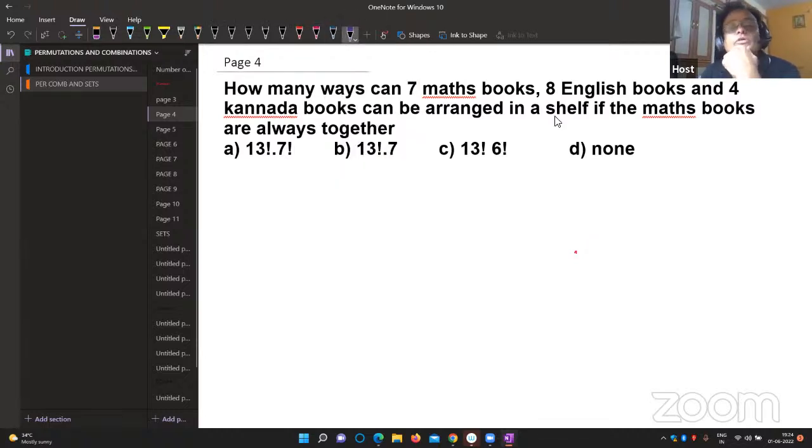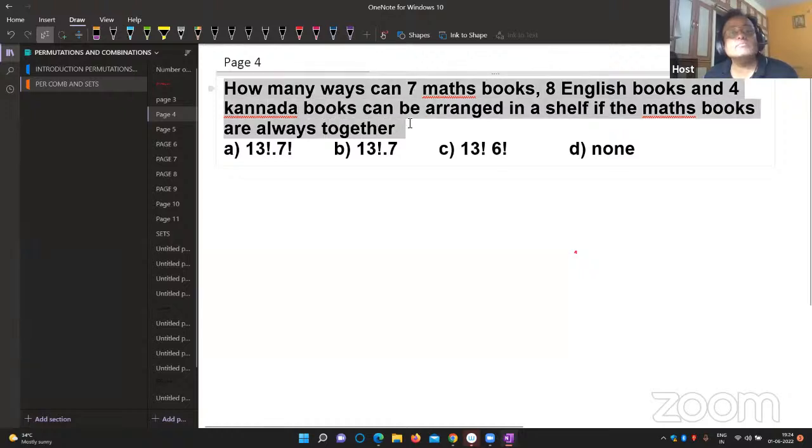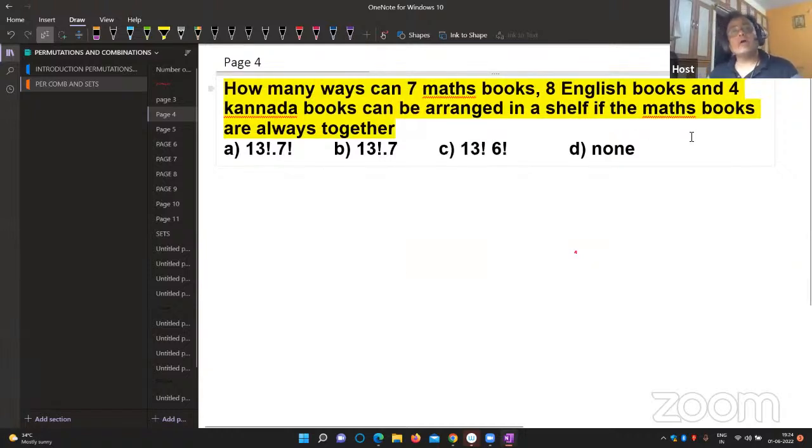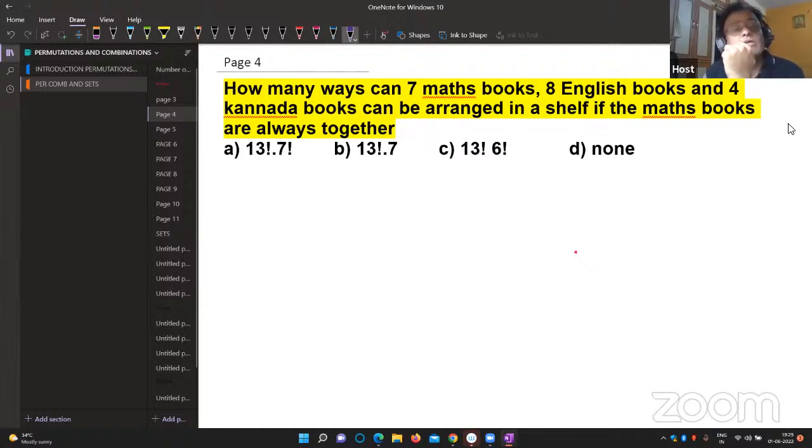Once again, I read the question for you. How many ways can 7 maths books, 8 English books, and 4 Kannada books be arranged in a shelf if the maths books are always together? So 7 maths books are there.